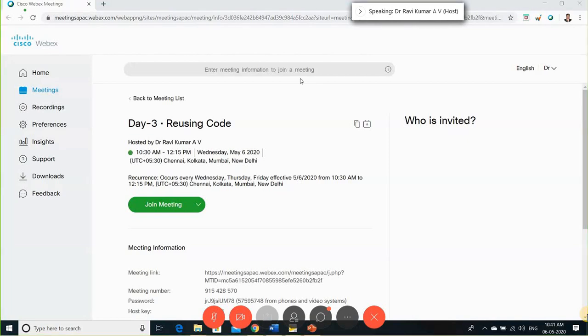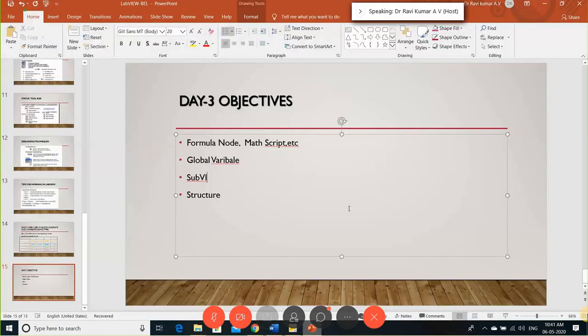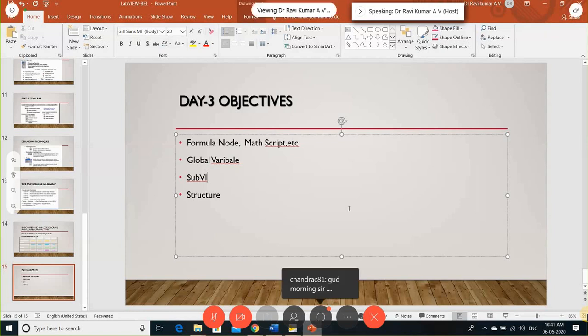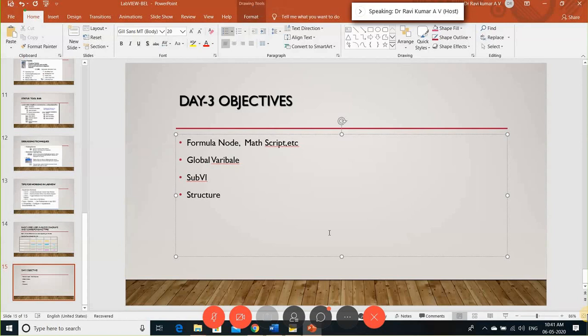Let's start the session. Sorry for the interruption. Yes. Today's objective, I need to complete some of the mathematical equations with some of the functions, and how to create the global variable, how to create the sub-VI, and some of the structures.